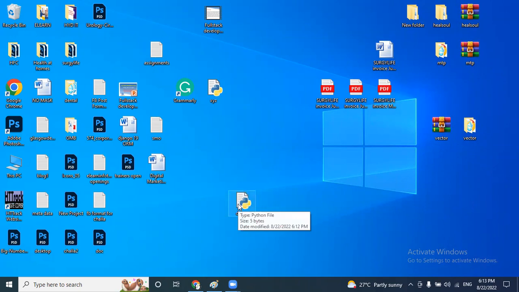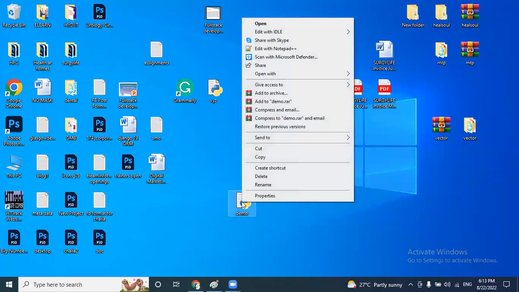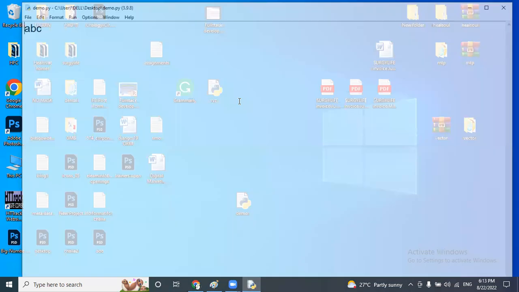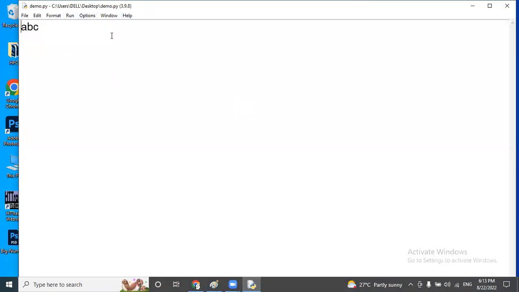The file name is demo. And now my target is I want to edit this file or I want to check the output. For this, just right click on this file, and you will find the option called Edit with IDLE. Just click it, so that we are in editable mode, and whatever changes you want to perform, you can. After that, we have to save. After each and every change, compulsorily we have to save the file. Now my program is ready.